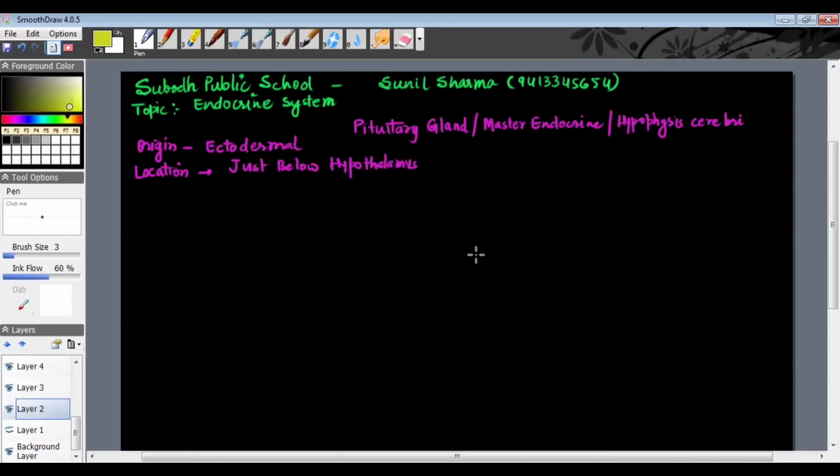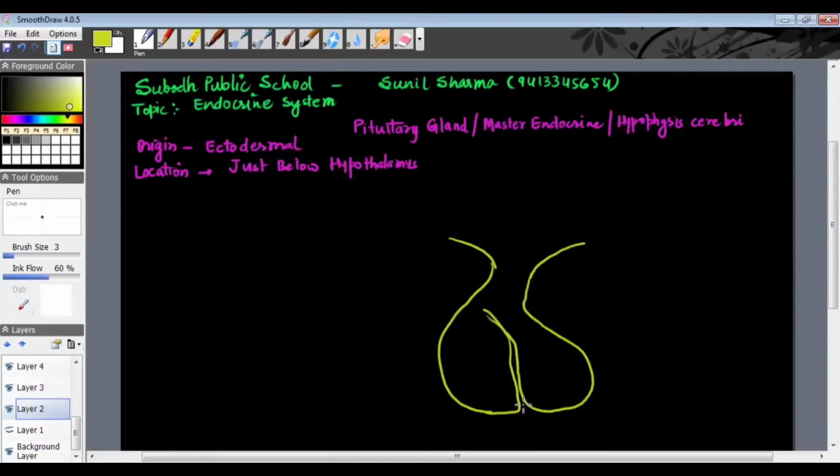When we talk about the structure of the brain, you might have seen that the hypothalamus is this type of structure. And when I talk about the structure of the pituitary gland, let me draw the diagram. This is the structure of the pituitary and hypothalamus, which I am trying to draw here.